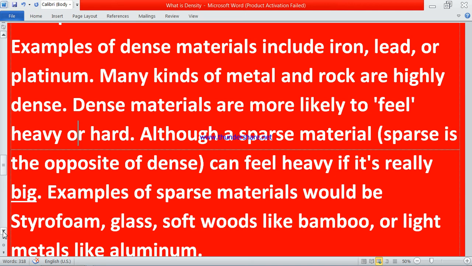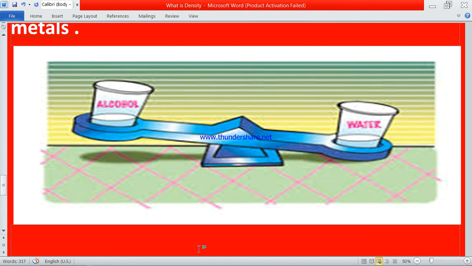No, not aluminium, aluminium is wrong. Sorry, I have written it by mistake. Light metals are, many metals are there. I cannot give the names just now. I'll give the names in the description or at the end of the video.